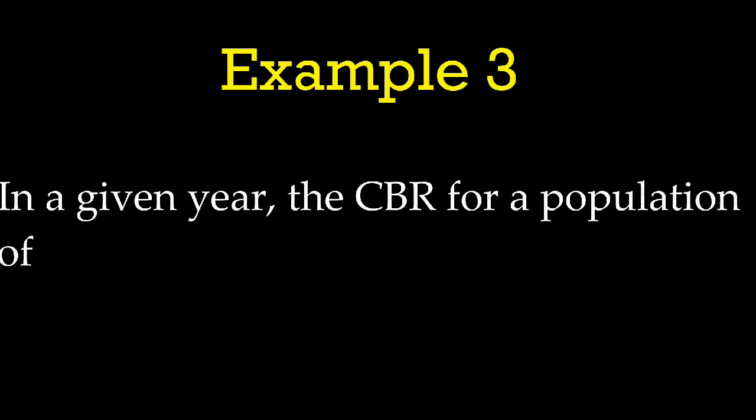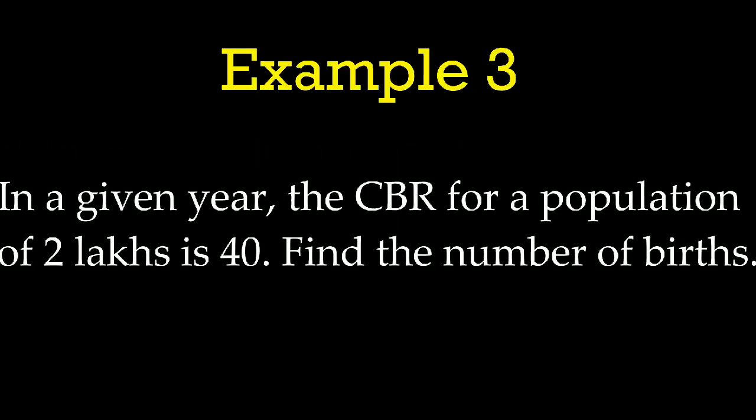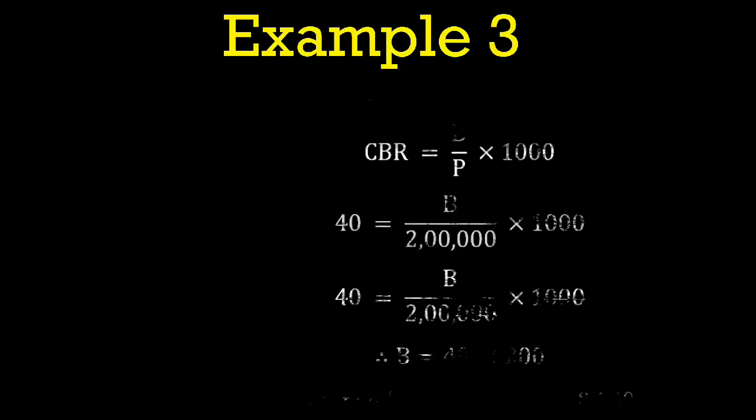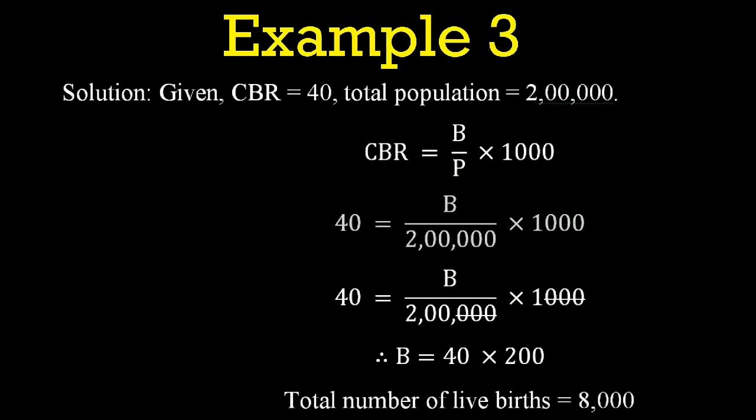In the third example, in a given year, the CBR for a population of 2 lakhs is 40. Find the number of births. Solution. Given here CBR value is given. So for a population of 2 lakh, its CBR is given as 40. So CBR equal to 40 and the population P equal to 2 lakh. Your question is to find the number of births. You should find B value.